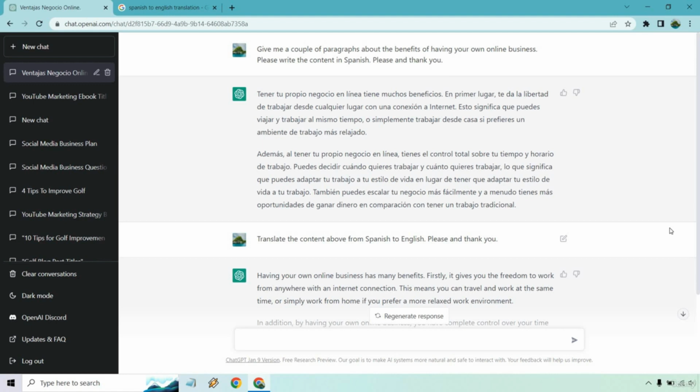So there's plenty of uses for this with marketing, like I talked about, in case you're creating content, say in Spanish, and you want to check it out. There's just so many other uses. If you want to maybe learn Spanish too, you could do that as well. Type something in Spanish and say, does this mean so and so? That's going to be up to you. That's going outside the spectrum of marketing. But I hope you got some value out of this video when it comes to using ChatGPT for language translation.